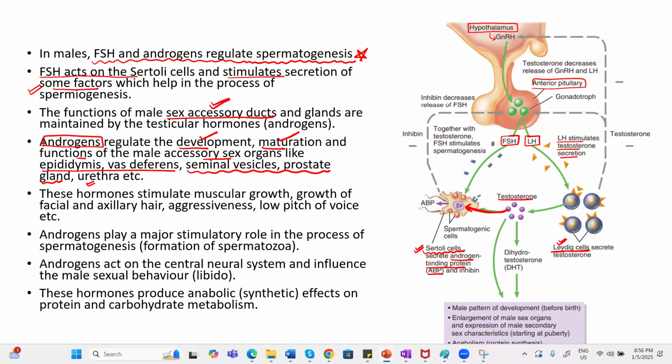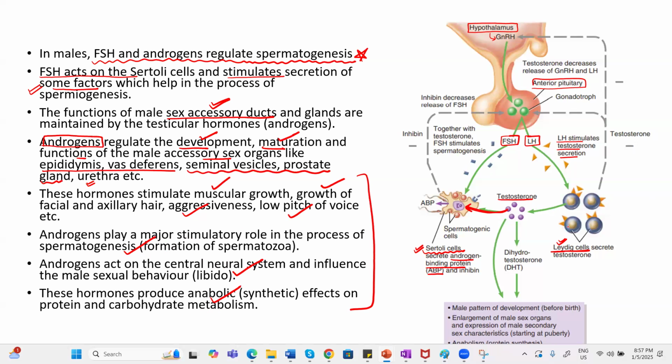Now this hormone plays a role in muscular growth, growth of facial hair and axial hair, aggressiveness, low pitch voice, and helps in the process of spermatogenesis. It acts on the central nervous system, influences male sexual behavior also, and has an anabolic effect on protein and carbohydrate metabolism. This theory content is from the 11th class NCERT endocrine chapter. Please refer to it and then try to understand together.